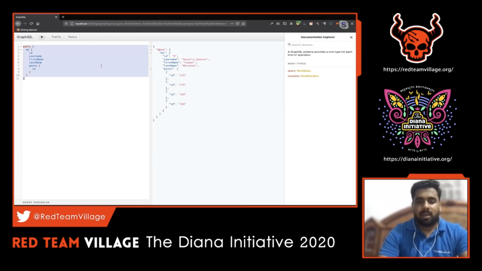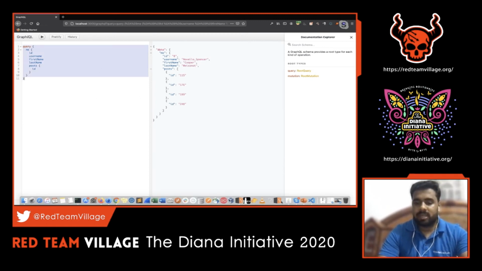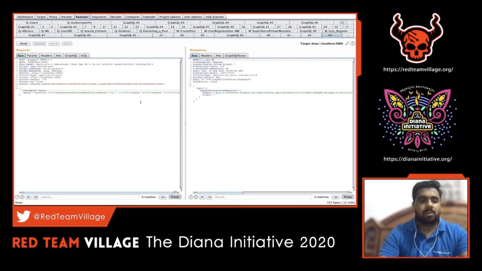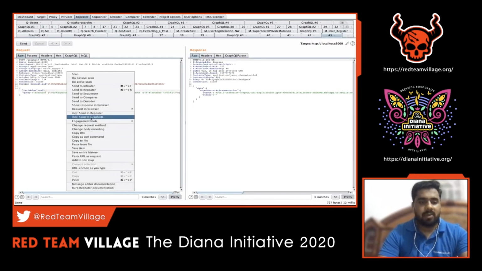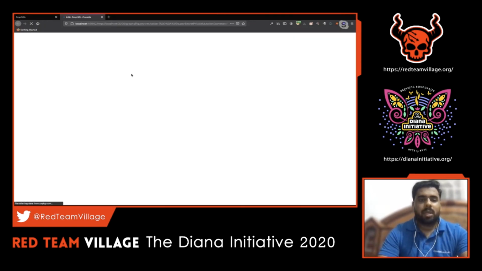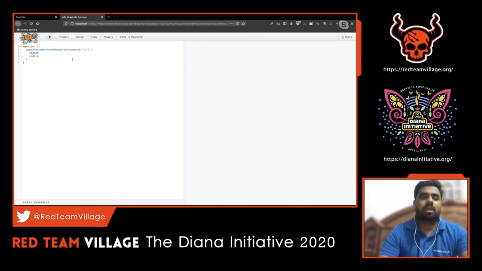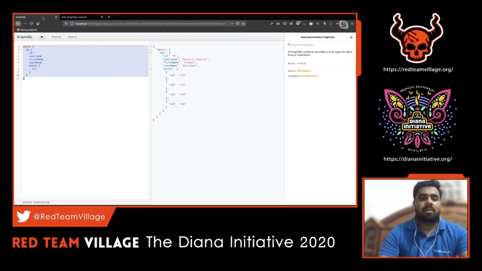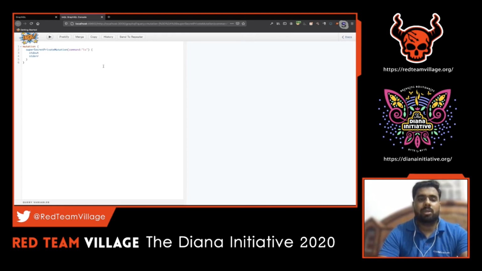This will be really helpful, and since this is not available in certain cases, what the InQL Scanner did is they created something called Send to GraphiQL. When I do that, you can see there is a custom port opened on my localhost, and my particular application request has been hosted as part of the InQL Scanner. The developer console which might be exposed by a developer in an application, that same lookalike version you will be getting locally hosted on your own machine.